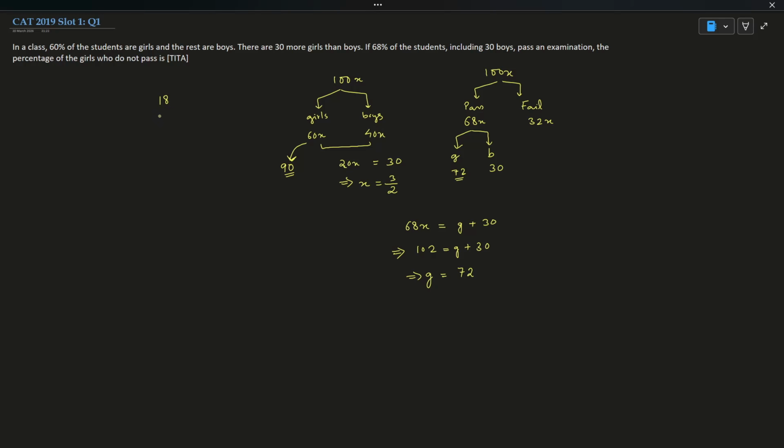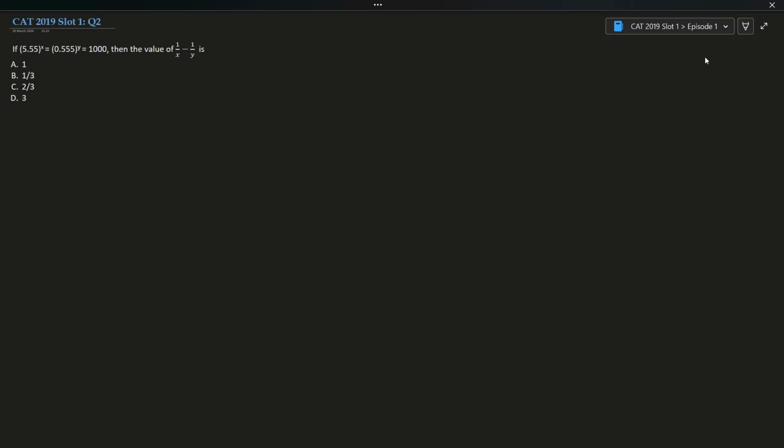Now I need to find the percentage of the girls. So of the girls means 18 upon total number of girls, into 100. 10 gets cancelled. 9 into 2, 9 into 1, 2 into 10 is 20. So 20% of the girls did not pass the examination. This was a type-in answer, so you should input your answer as 20. Okay, 20 is the correct answer. Easy question. Let's move on to the next question.